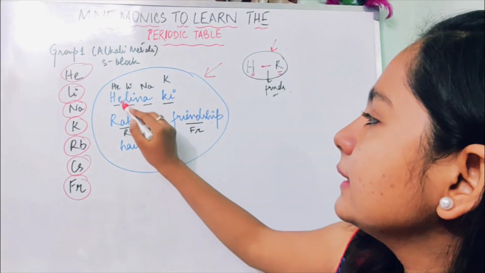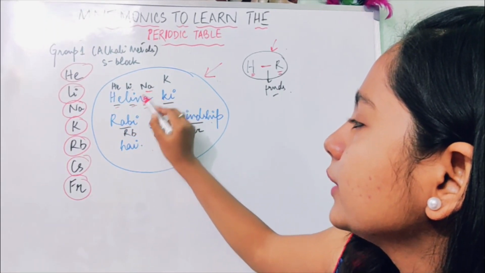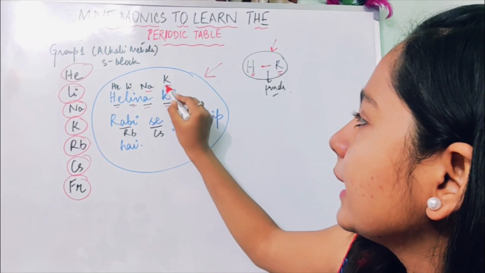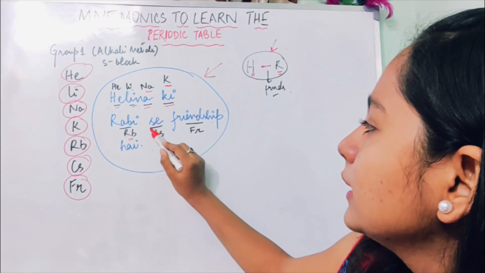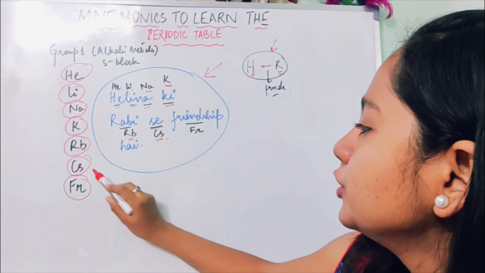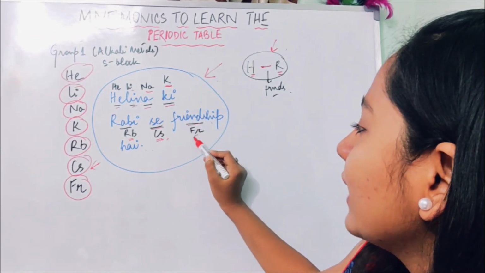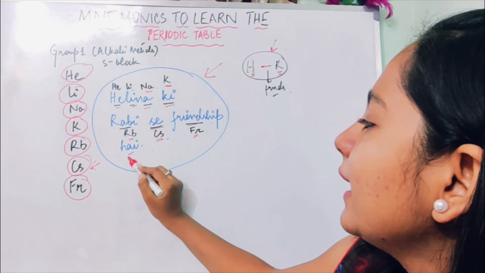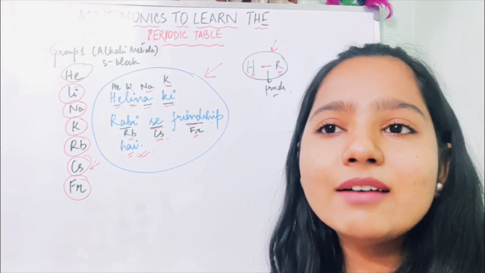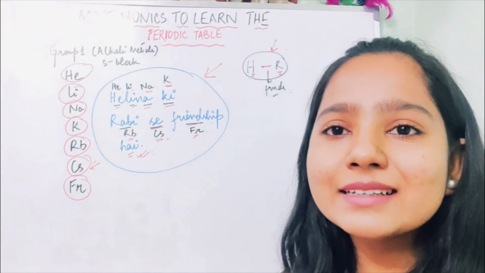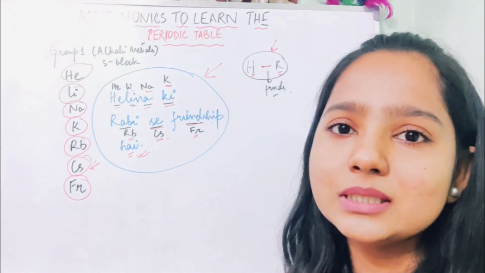Okay, so Helena: He stands for helium, Li stands for lithium, Na stands for sodium, Helena. Ki stands for K, which is potassium. Rabi stands for Rb, which is rubidium. Se stands for Cs, which is cesium and not computer science. Friendship stands for Fr, which is francium. And here is just an extra word to complete the sentence. So we have learnt group 1, which is Helena ki Rabi se friendship hai: helium, lithium, sodium, potassium, rubidium, cesium, francium.